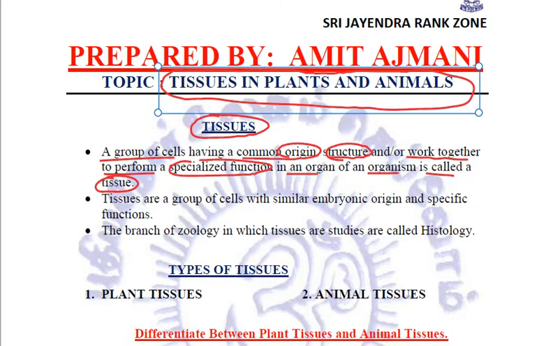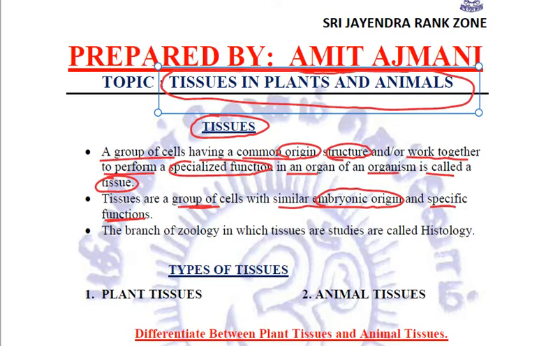So there are millions and millions of cells in our body, and there are so many functions to be performed by these cells. So it is not randomly done. Our body is a very complex design and very beautifully built, in which there is division of labor taking place. The group of cells which have similar embryonic origin are allotted specific functions depending upon their location, their shape, their structure, their size.